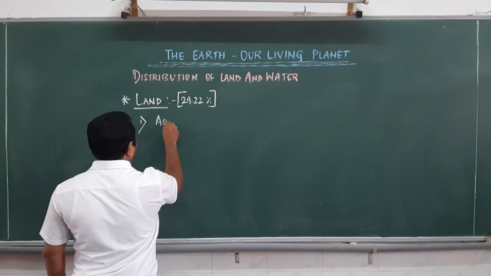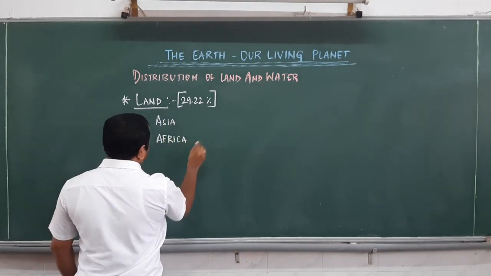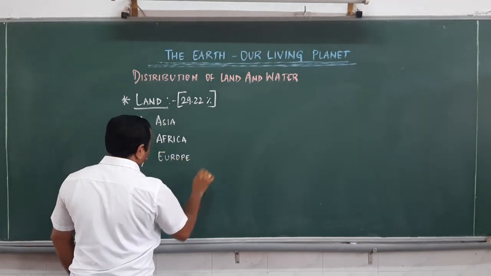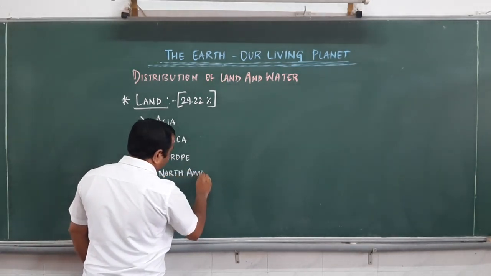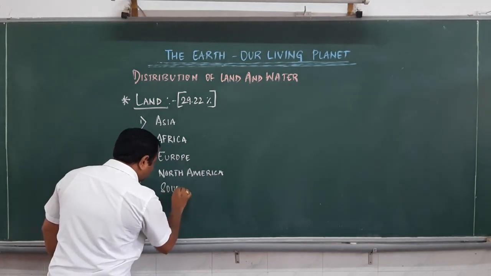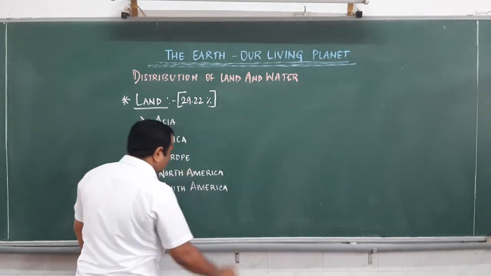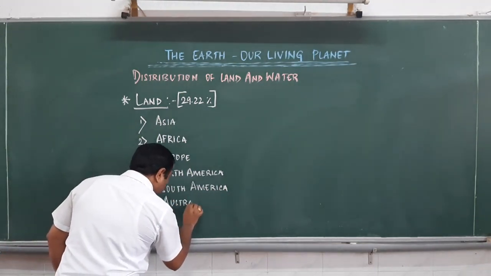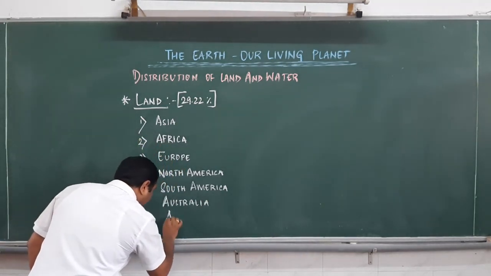So this, Asia, Africa, Europe, North America, South America, Australia, and last, Antarctica.